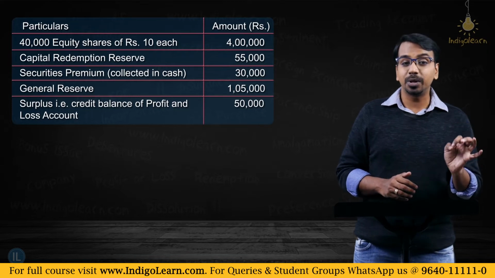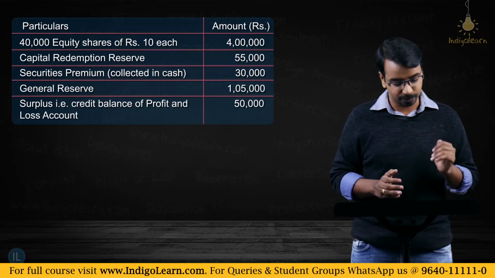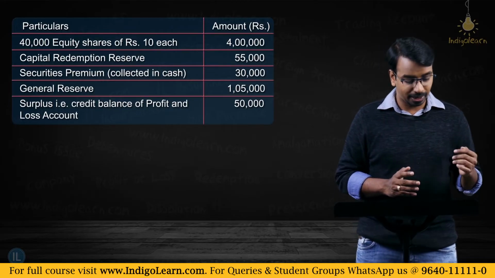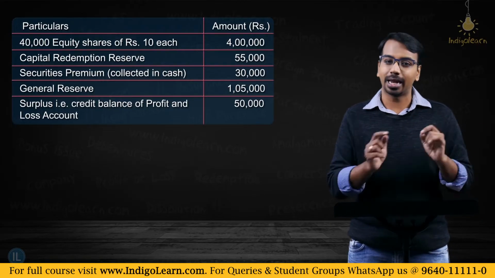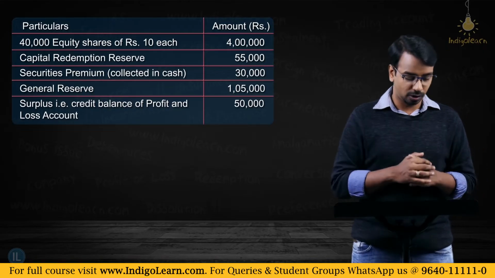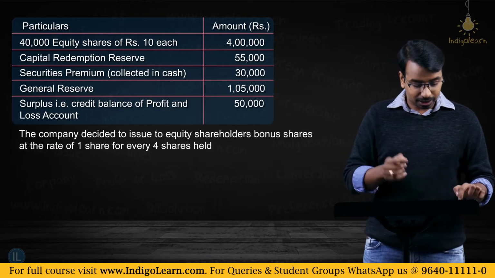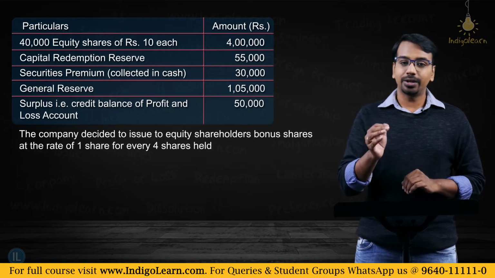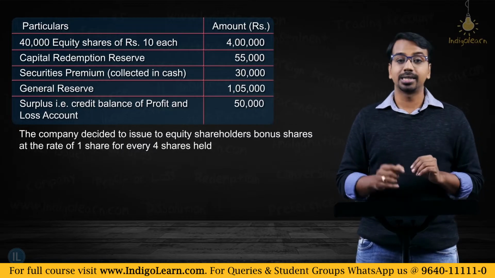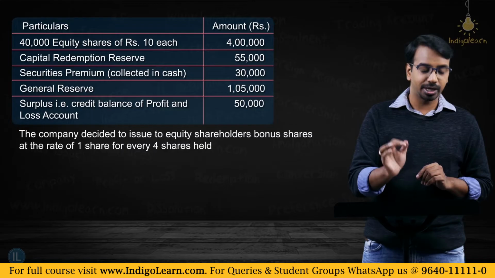Then securities premium collected in cash, they have given that it is collected in cash, 30,000. Then general reserve 1,05,000. Can I use general reserve? Yes. Surplus, that is credit in the profit and loss account, 50,000. Can I use it? Absolutely yes. The company decided to issue to equity shareholders bonus shares at the rate of 1 share for every 4 shares held.